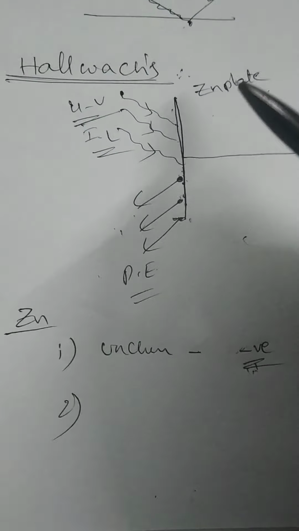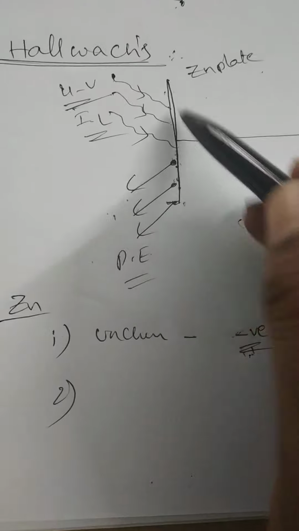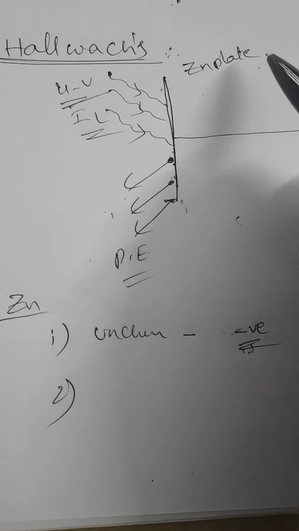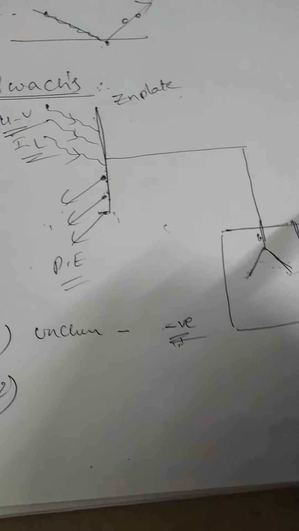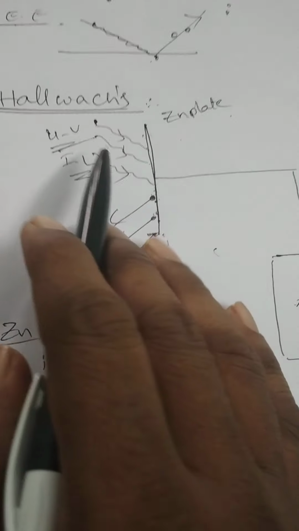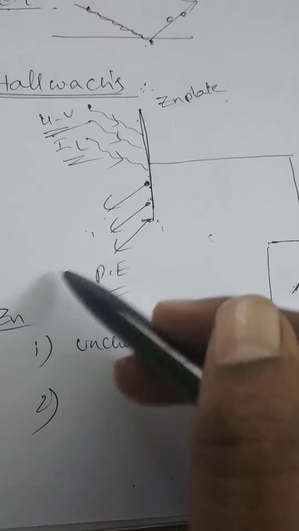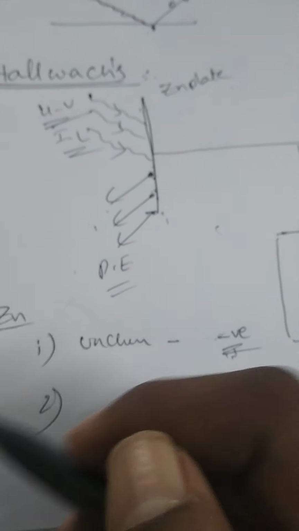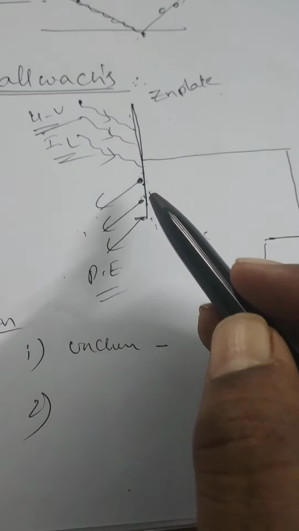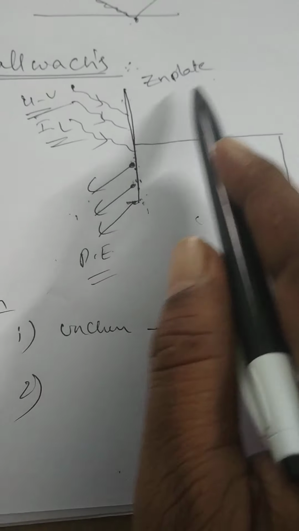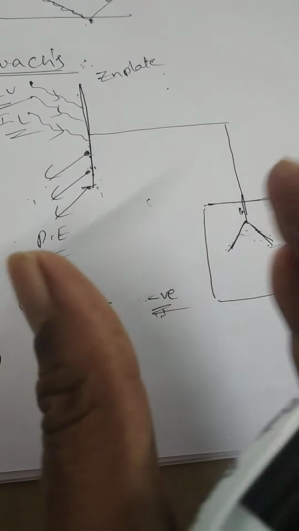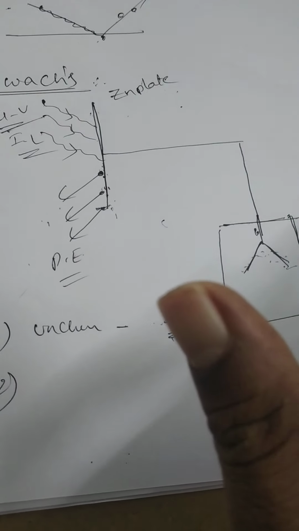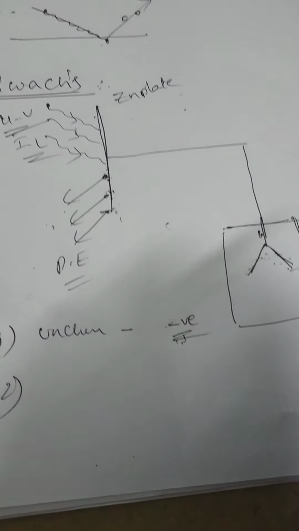Otherwise, if initially the zinc plate is given a positive charge, here also the two gold leaves are initially far away from each other. When light of sufficient energy is made to incident on it, some electrons will be ejected out. That means more positive charge will be induced on the zinc plate, so the separation between the two gold leaves will increase. They diverge from each other largely.